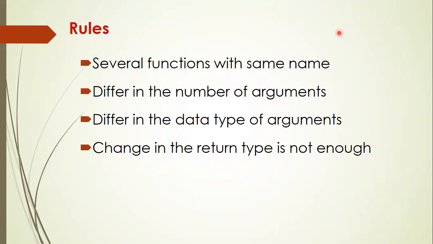One thing is you should have several functions in the same program with the same name. So you have a family of functions, more than one function. All the functions should have the same name, and each function can have a different number of arguments. In one function, we can have one argument. In another function, we can have two. In another, we can have three. In one function, no arguments. So in that case, the difference is 0, 1, 2, 3, etc.